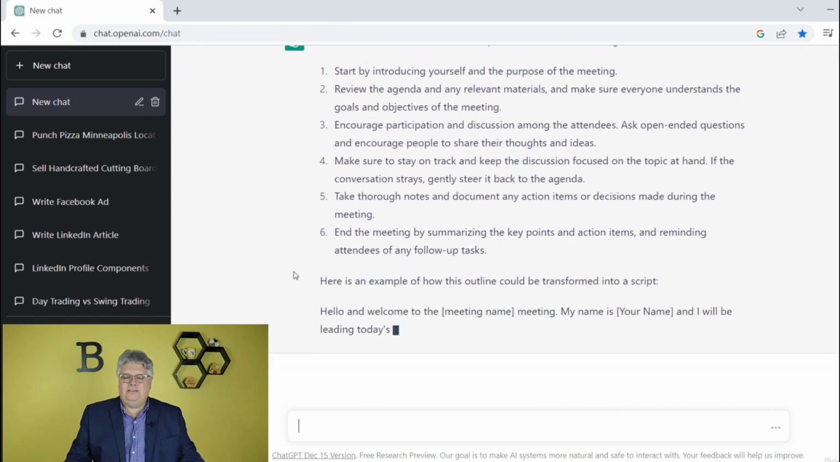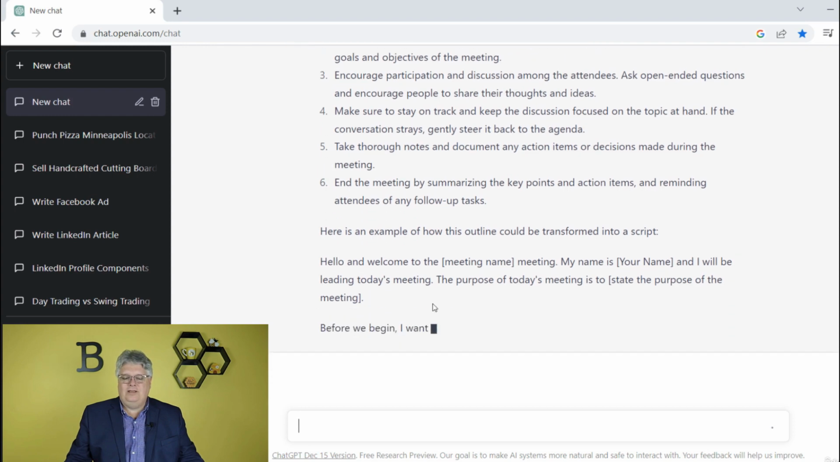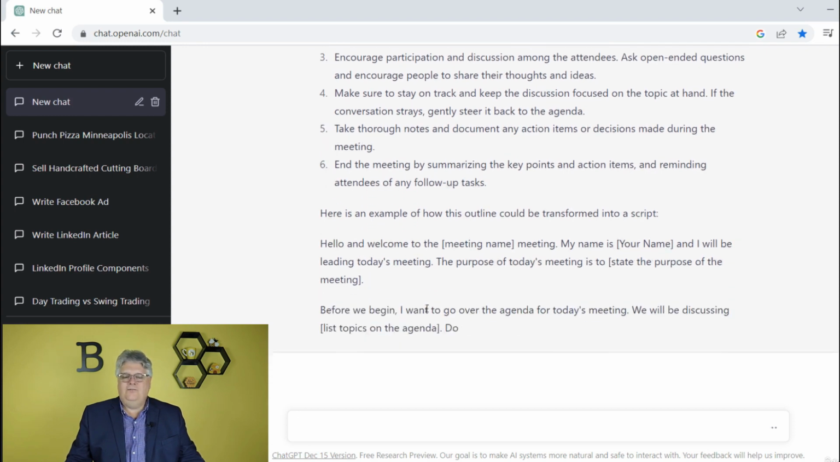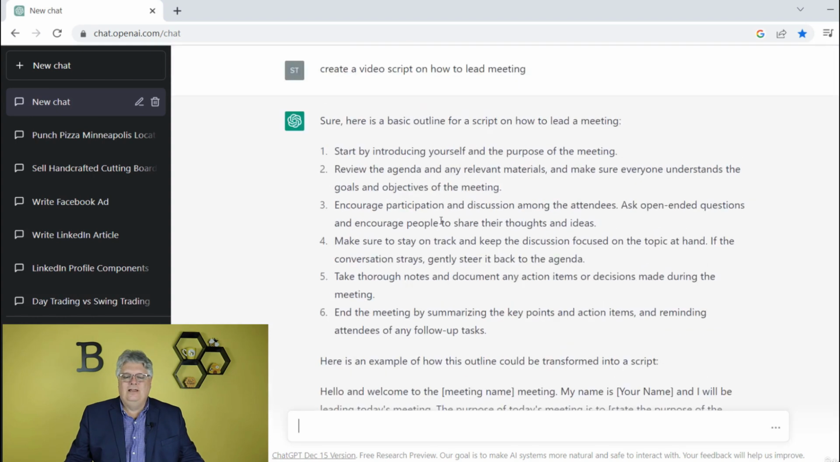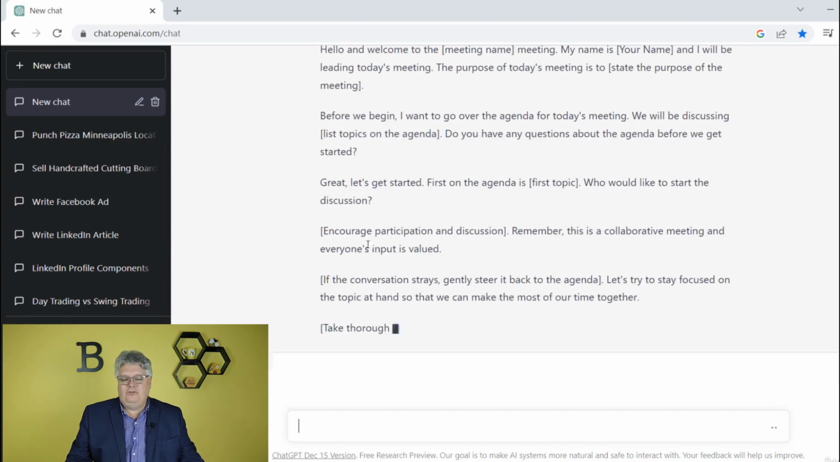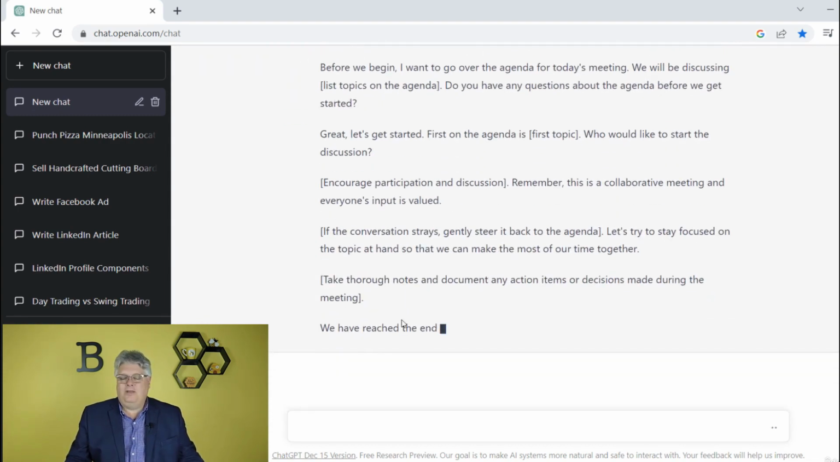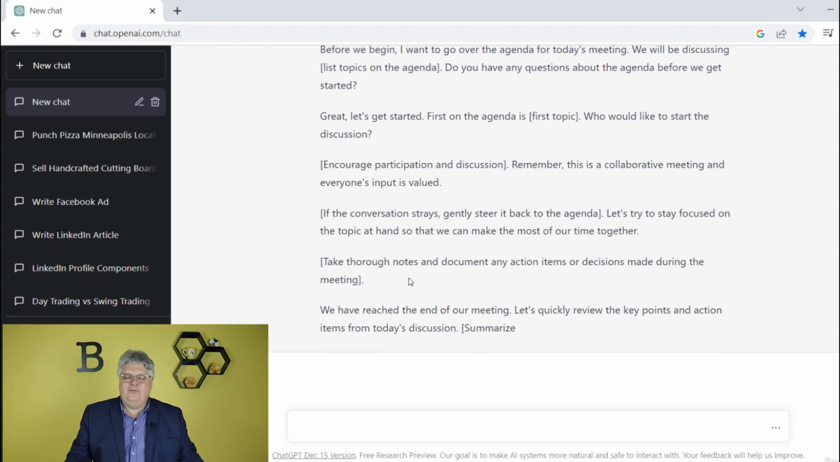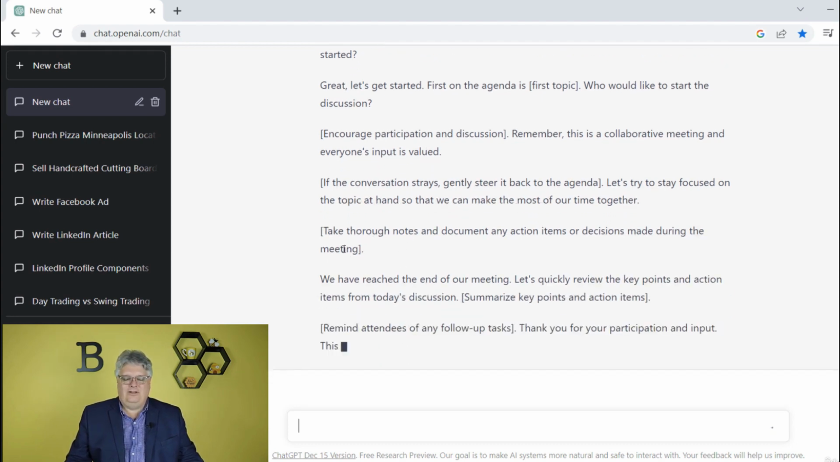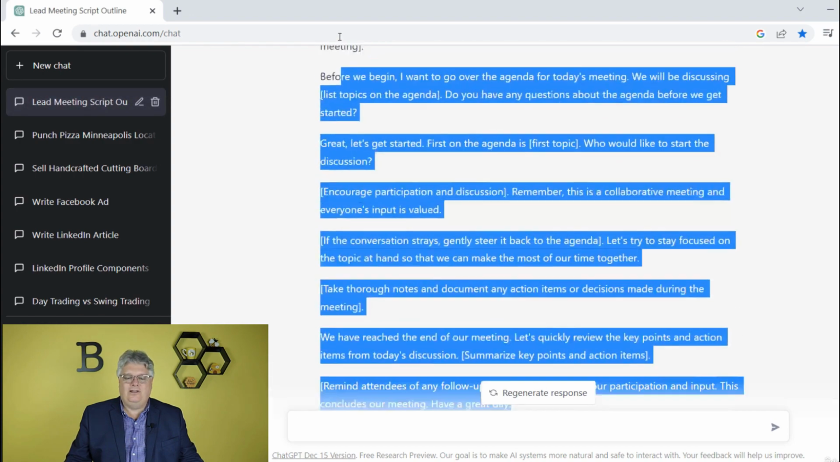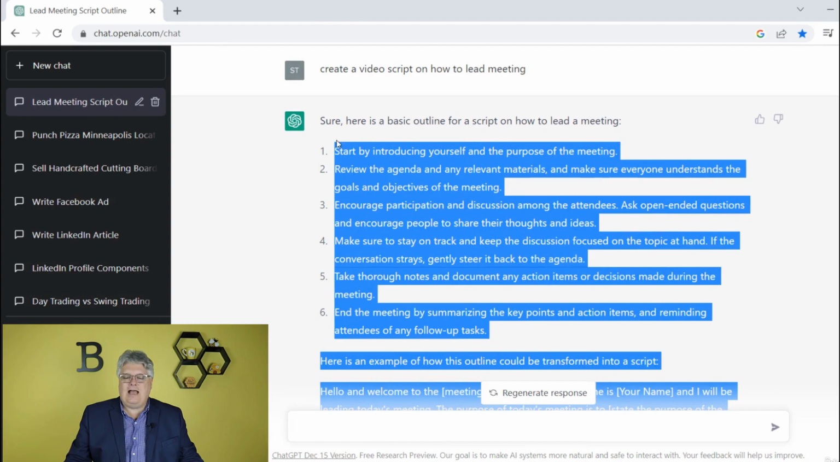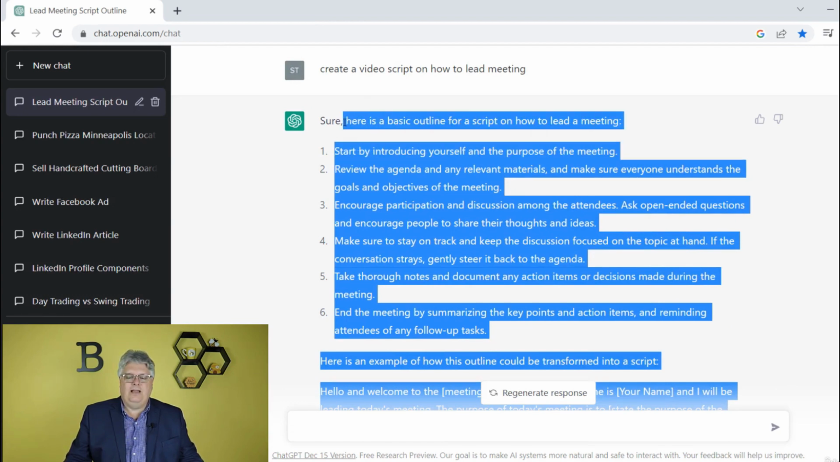So first thing we're going to do is get the content here. Here it's got the outline, it's got the script, and it's going to give you an example of how the outline could be transformed into a script. So sure, here's a basic outline for a script on how to lead a meeting, and then it's actually turned it into a script, where it might not be exactly what I'm looking for, but it's good enough for our purposes here. All right, so nice little good script. It even says, have a great day. Isn't that nice? It's very friendly.